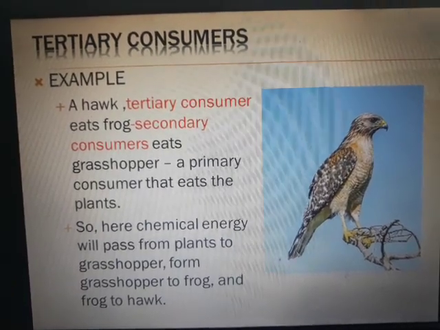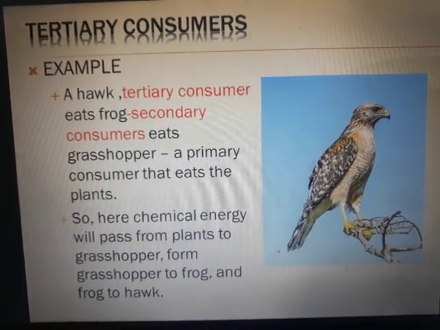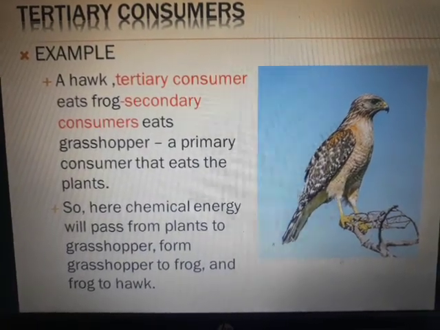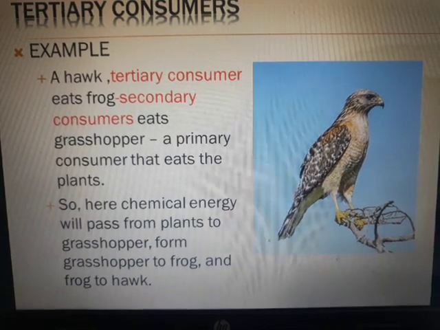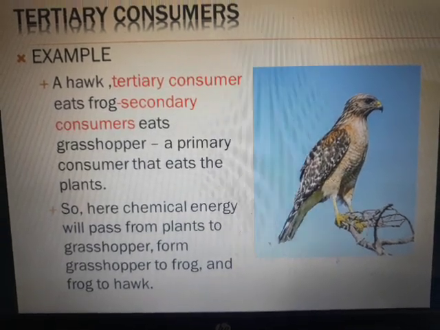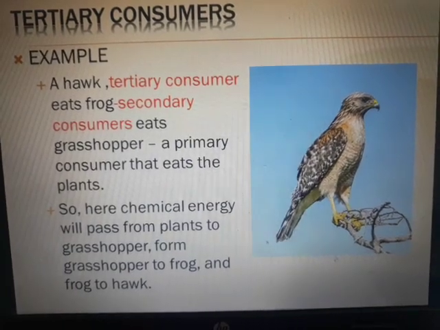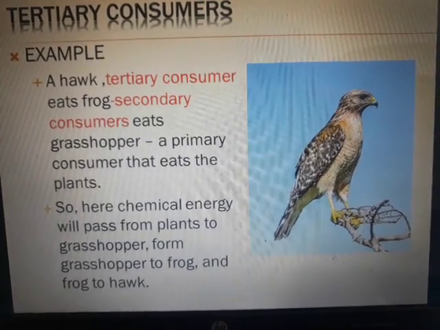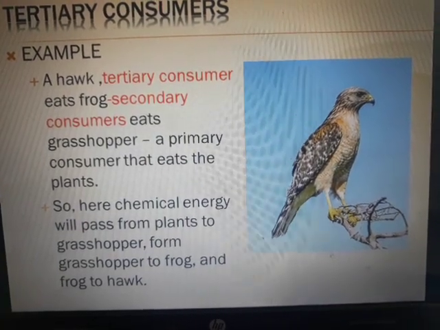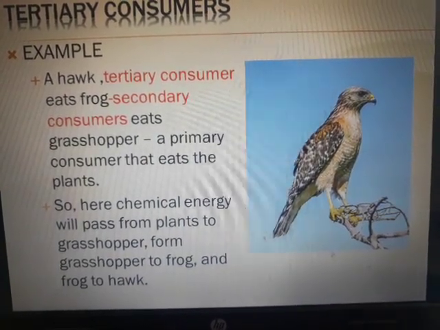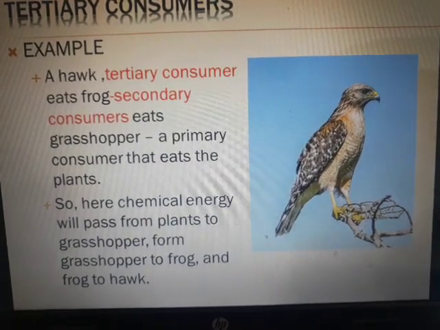Tertiary consumers, okay. Example, a hawk. A tertiary consumer will eat the frog, a secondary consumer eats the grasshopper, and a primary consumer eats the plant. Okay, now this is at the third level. One more factor has been included here. Example, best example is a hawk, right? Because a hawk is going to prey upon the frog. The frog which has eaten the grasshopper, grasshopper which has eaten the plants.